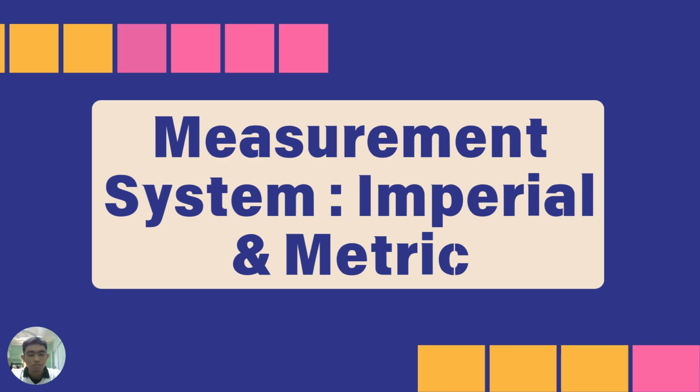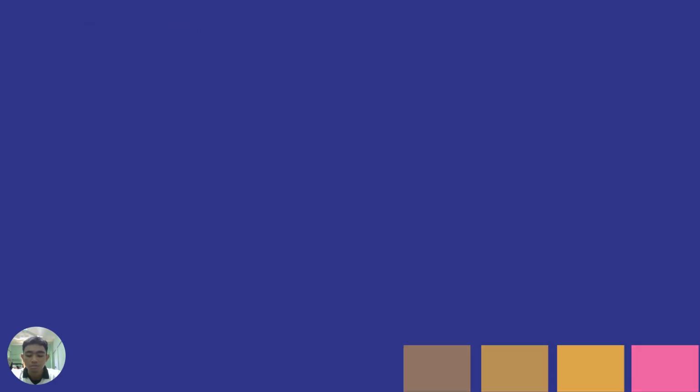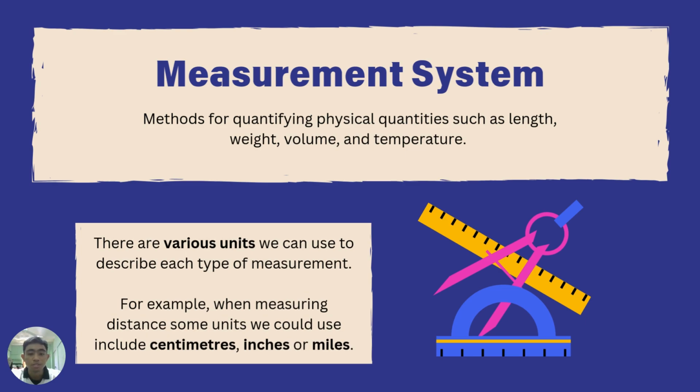My name is Badul Adam bin Ani Hamza, and today I'm going to share what a measurement system is, focusing on the imperial and metric systems. Before that, let us know what a measurement system actually is. A measurement system is a method for quantifying physical quantities such as length, weight, volume, and temperature. They provide a universal language that allows people to measure, communicate, and compare information accurately.